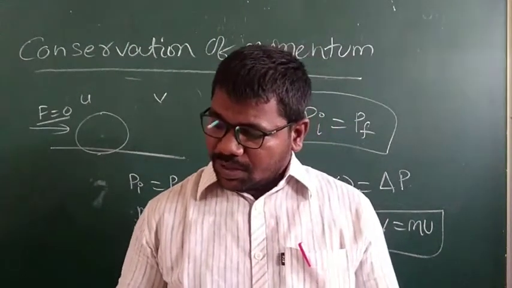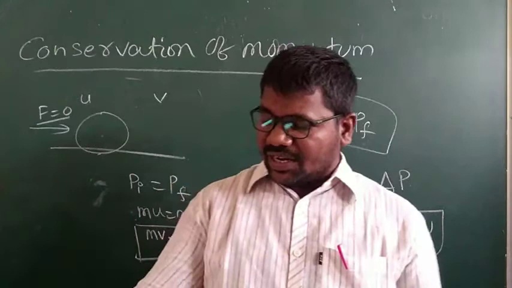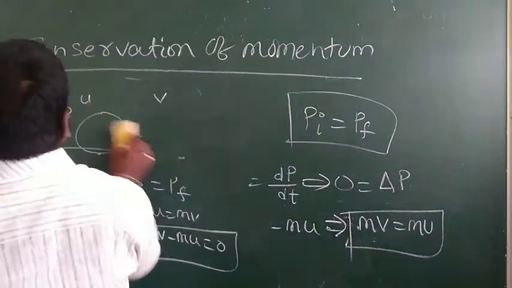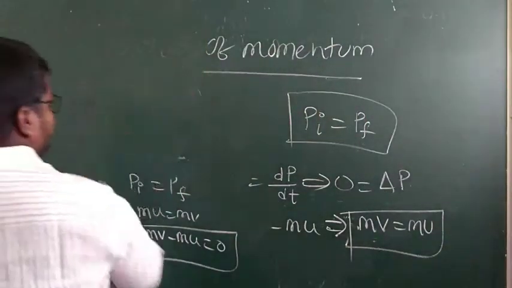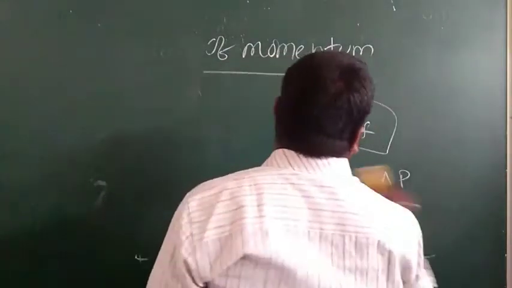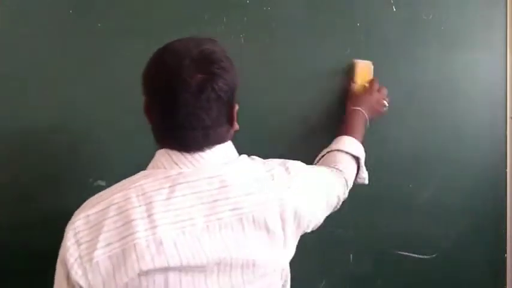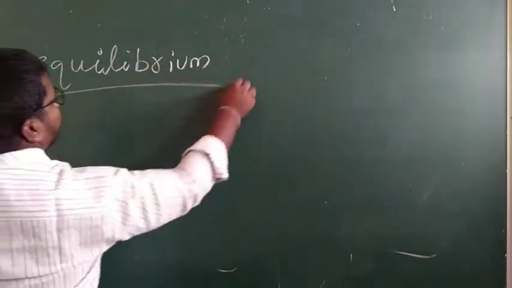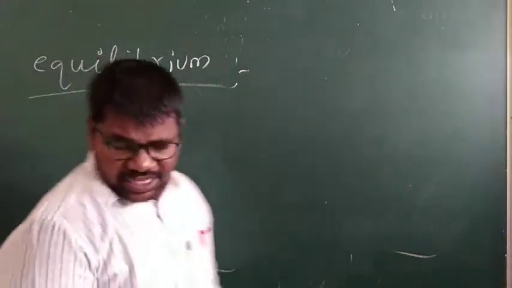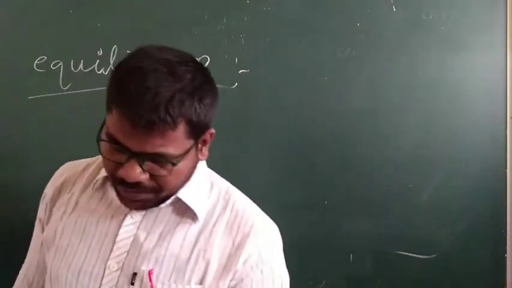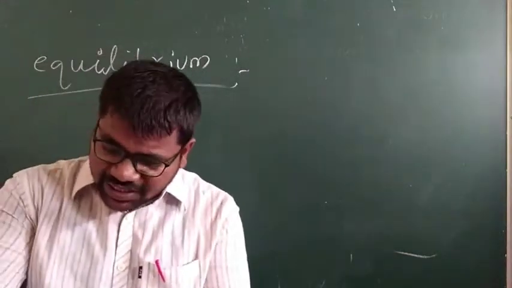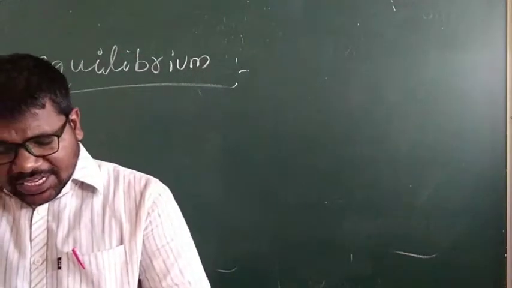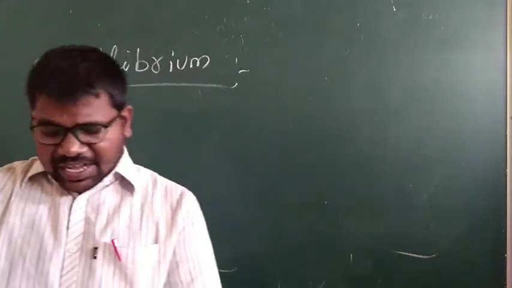Coming to equilibrium of a particle. Equilibrium of a particle means forces which are acting at the same point or on a particle are called concurrent forces.